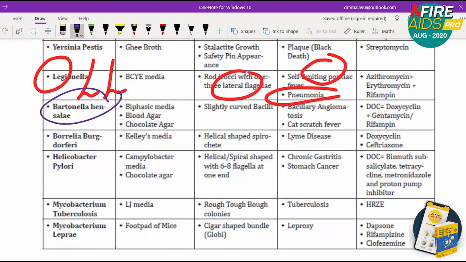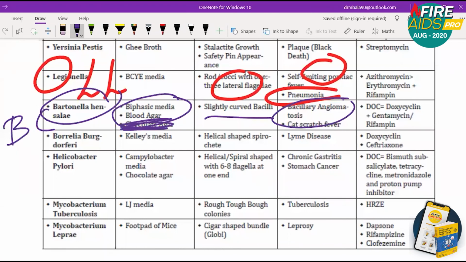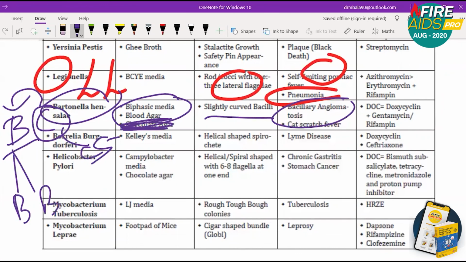Next is Bartonella henselae. It uses biphasic media, blood agar or chocolate agar, mostly blood agar. Chocolate agar you can forget here. Slightly curved bacilli. It causes bacillary angiomatosis or cat scratch fever. So for Bartonella henselae, you have to remember B and C. C is for curved bacilli. C is for cat scratch fever. B is for biphasic media and blood agar.